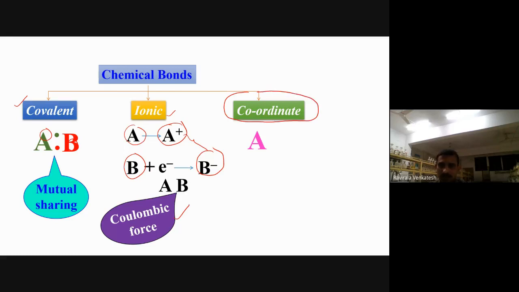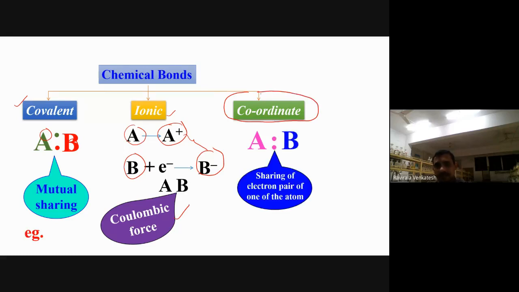Coordinate bond is very simple. Now A and B are there. A and B share electrons equally, but the electrons are contributed by only one of the atoms. Both are not giving electrons here. In the covalent case, A is giving one electron, B is giving one electron, and both are sharing equally. But in the coordinate case, A is donating the electrons. All these electrons come from A, not from B, and both are sharing those electrons equally.